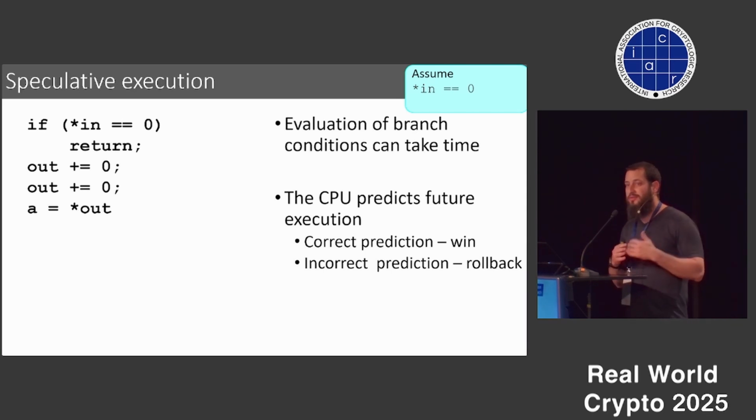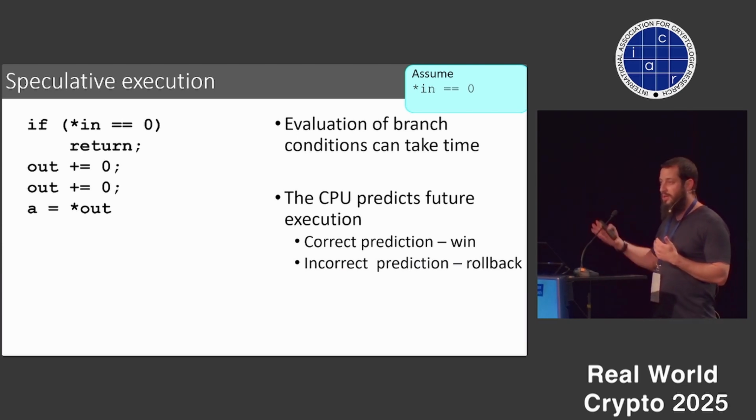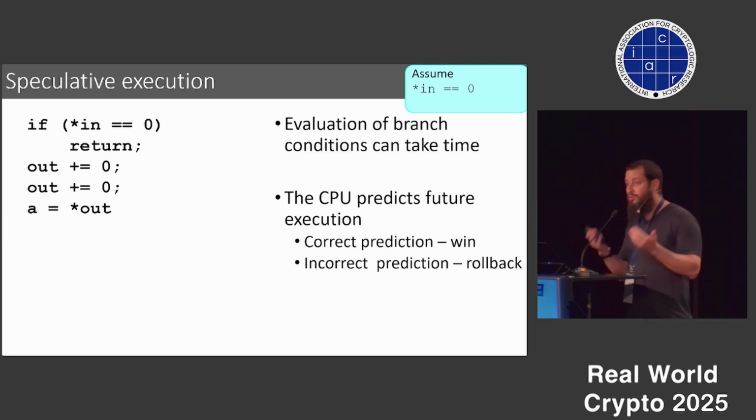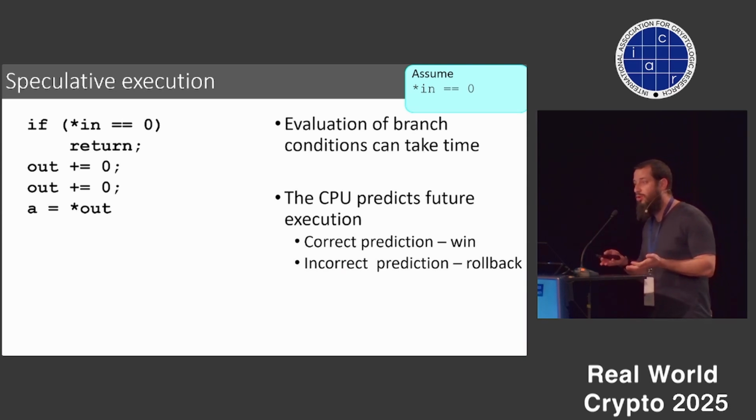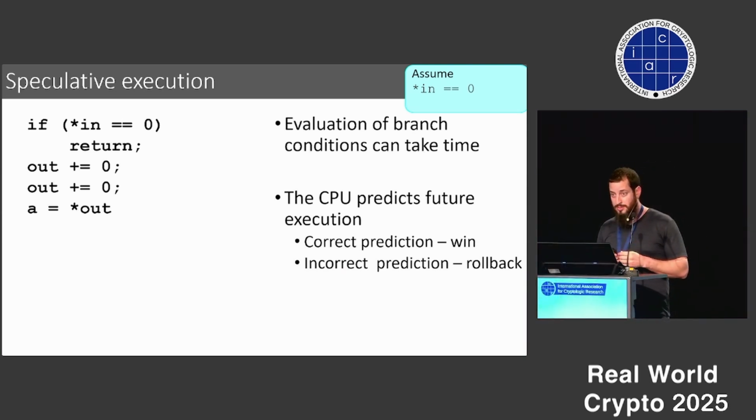If the prediction is correct, then great, we win. We don't need to wait for the branch to actually be resolved, and we can run much faster. If it's incorrect, then we're a bit sad, but we don't lose by much. We simply roll back the state of the CPU and try again with the correct value. So, overall net gain for humanity.